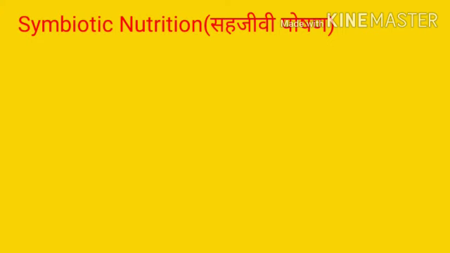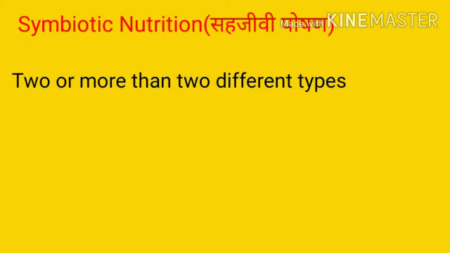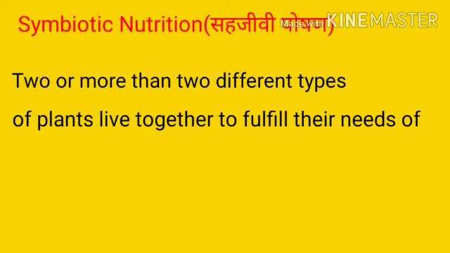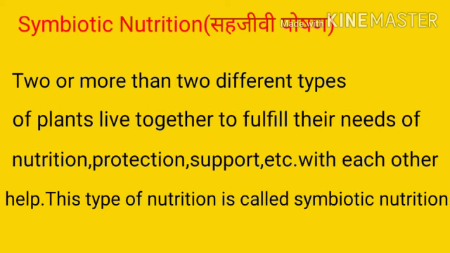Now let's talk to the next topic. Let's concentrate on it. That is the symbiotic nutrition. Now, what do you mean by symbiotic nutrition? It is very simple, student. In some cases, two or more than two different types of plant live together to fulfill their needs of nutrition, protection, support, etc. with each other's help. म्हणजे दोन प्लांट्स एकत्र वाढतात आणि एकमेकांना मदत करतात. This type of nutrition is called the symbiotic nutrition.